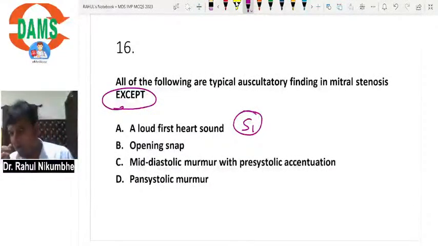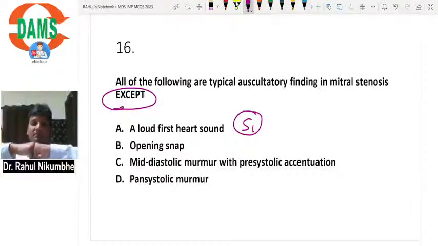Opening snap. Why will the opening snap occur? Now suppose this mitral valve is closed. Normally, when ventricular systole is there, the valve is closed. When ventricular diastole starts, the valve will open like this. So normally the valve opens like this.